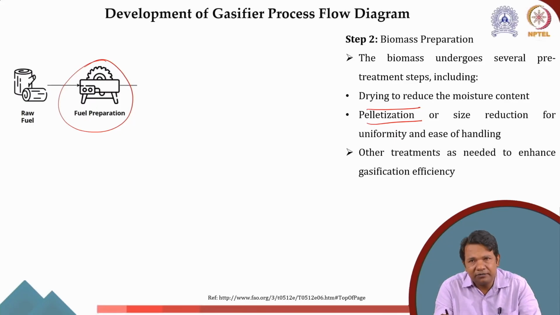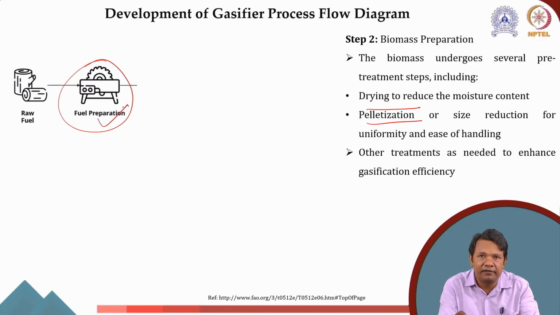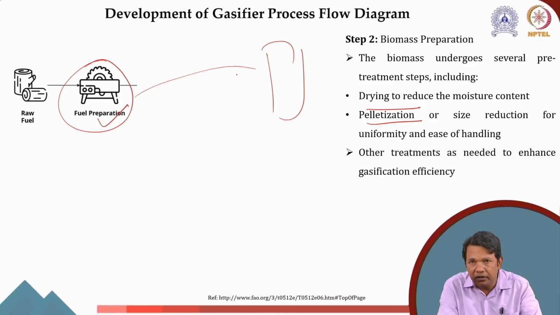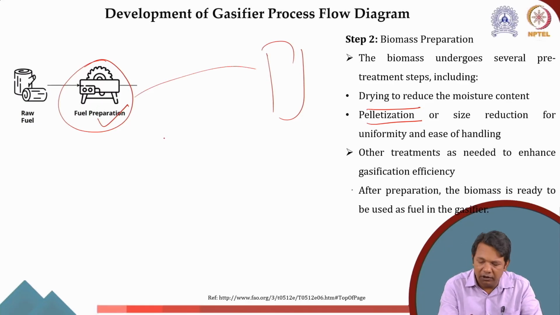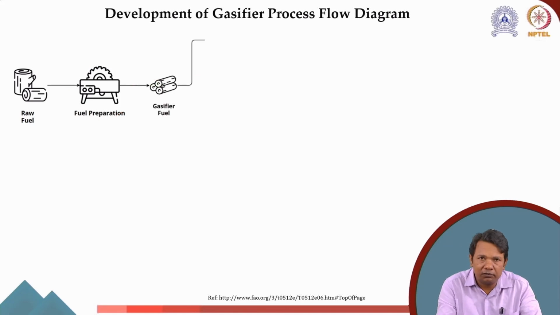Then there are other treatment methods to enhance the gasification efficiency, and there can be several. Now once this part is done, your fuel is ready. So what do you need? You have to convey it to the gasification unit. If here is the gasification unit, you have to convey it. For that, you have to put a conveying belt. So the third unit you will add is a conveyor.